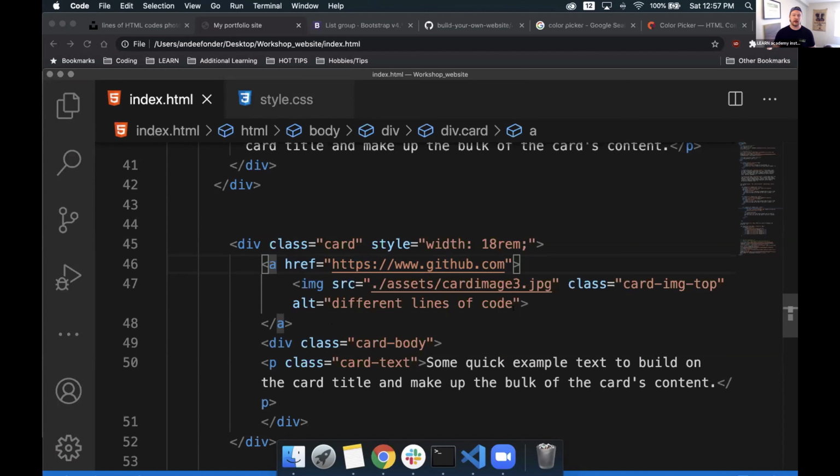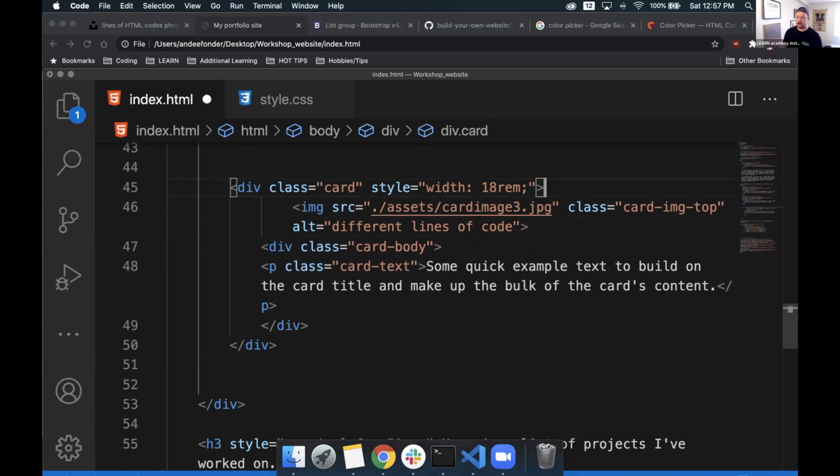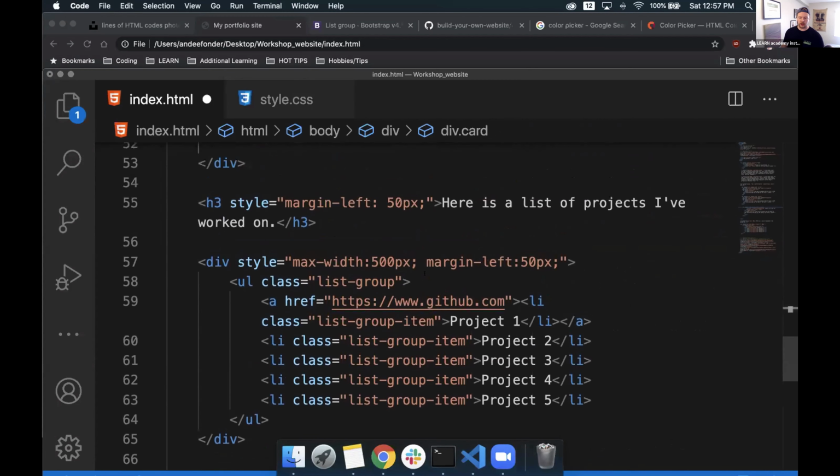You can place this anchor tag anywhere you want, but it's going to be wrapping around whatever is inside it. If we think about it, the tag is just being inserted and wrapping around whatever code we want to be clickable. So I'll remove this from here, remove this from here. And again, just another example of this.